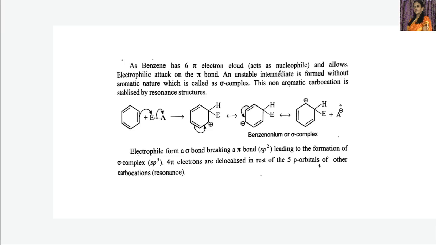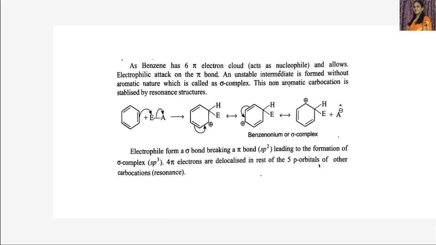And the pi electron density present in the ring will be in resonance with the positive charge. Thus we have different resonance structures.